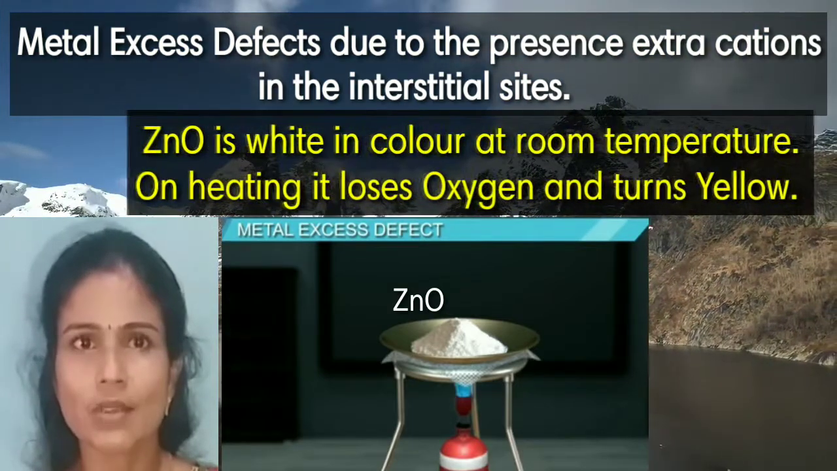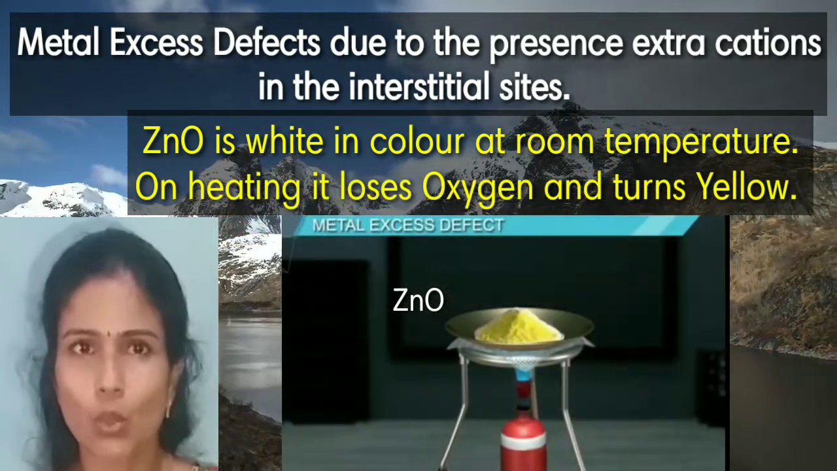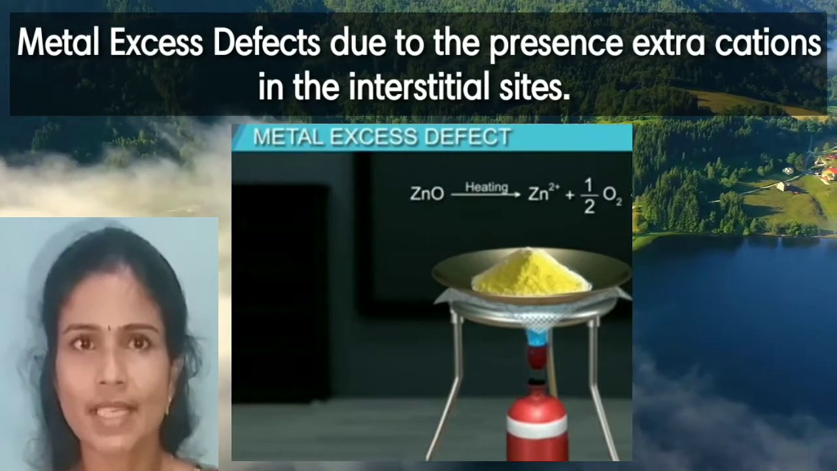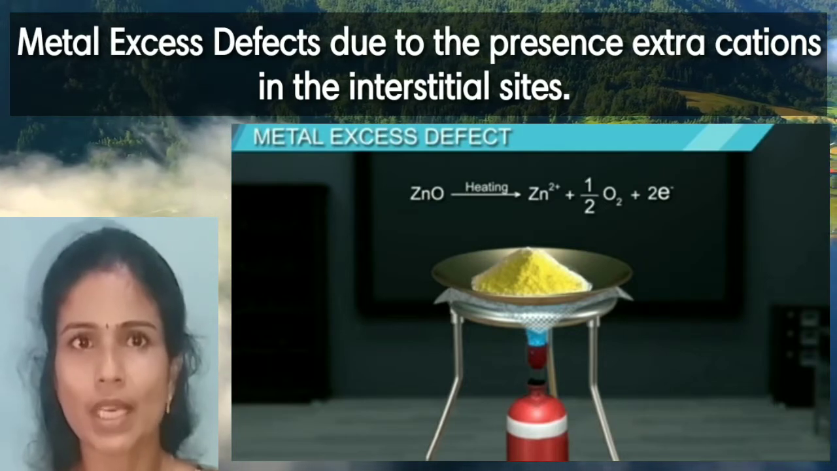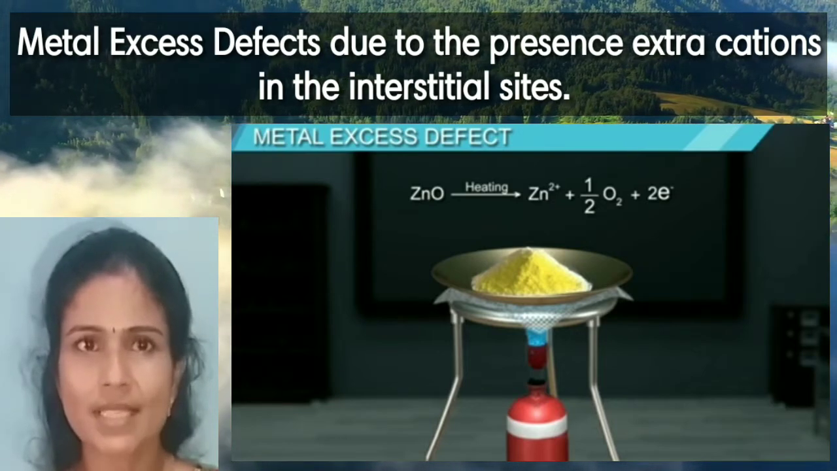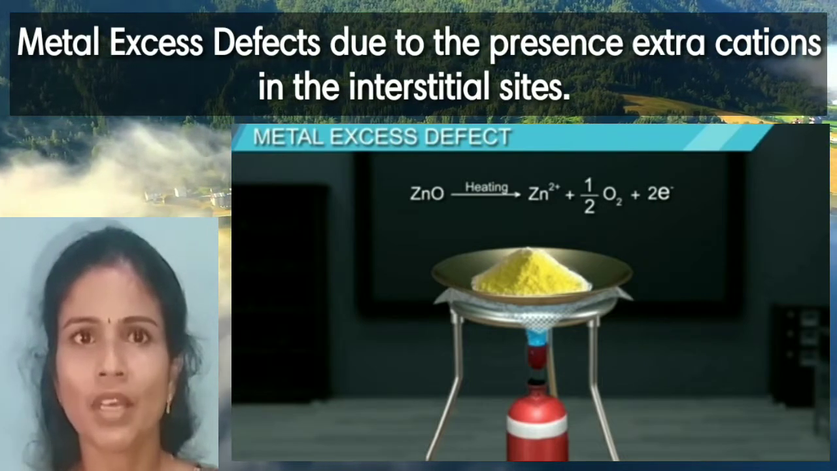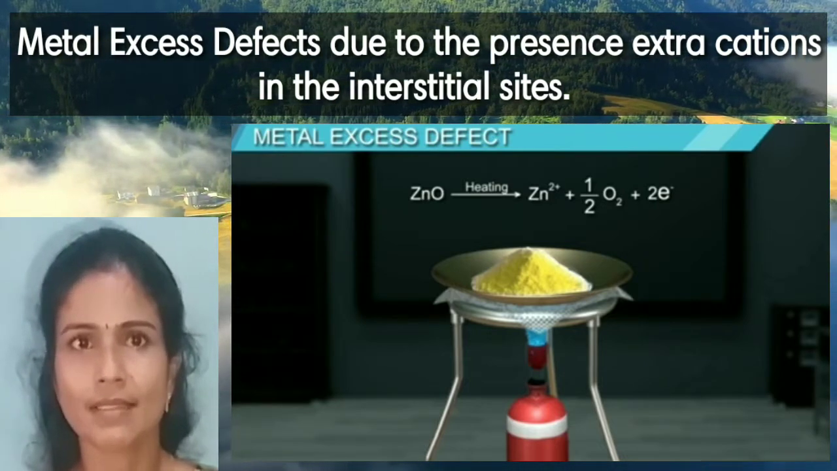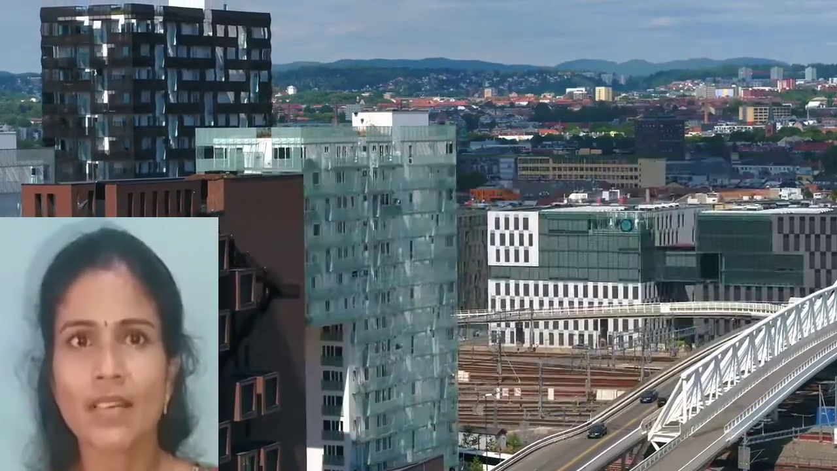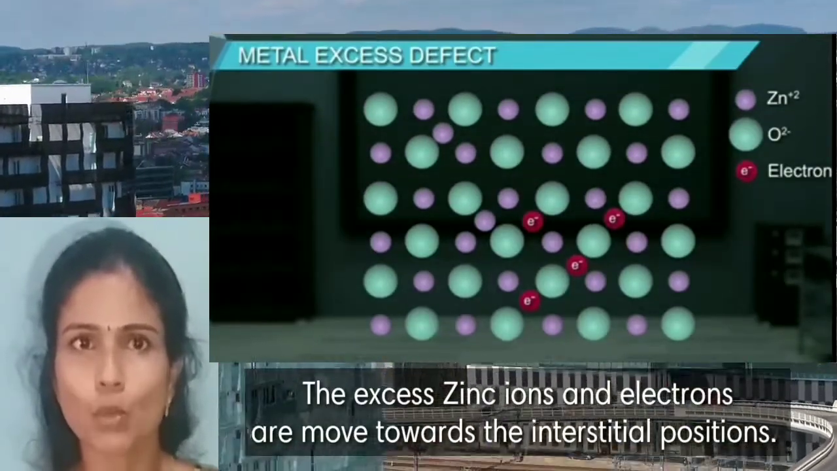Zinc oxide is generally white in color, which on heating turns yellow due to the following reaction: ZnO gives Zn2+ plus half O2 plus 2 electrons. Here, the half O2 produced, meaning atomic oxygen, combines with another atomic oxygen to form an oxygen molecule which escapes from the crystal lattice. Then the remaining are Zn2+ and electrons. These are very small in size, so they move towards the interstitial positions and are occupied there.